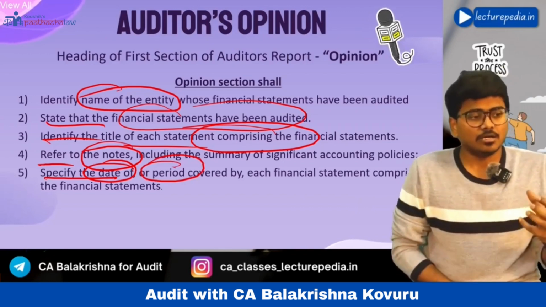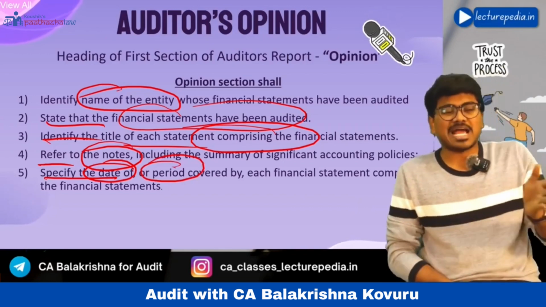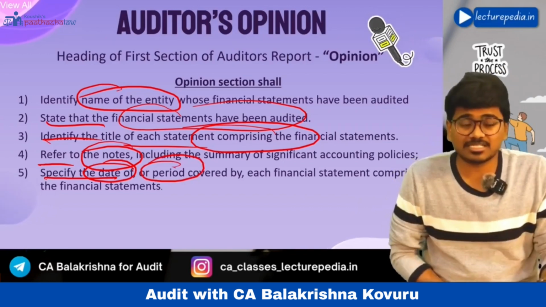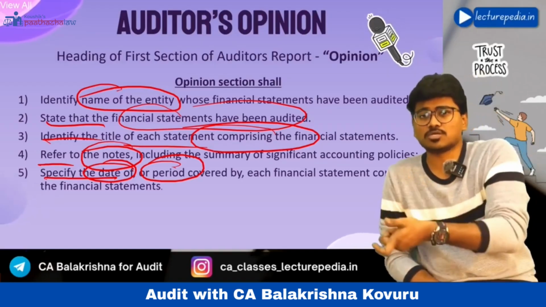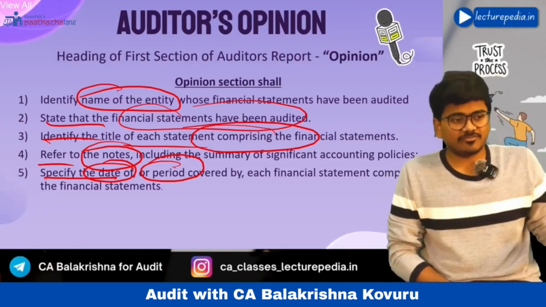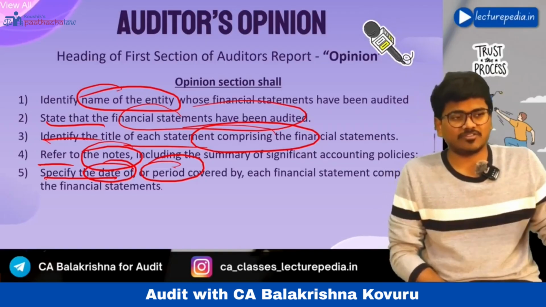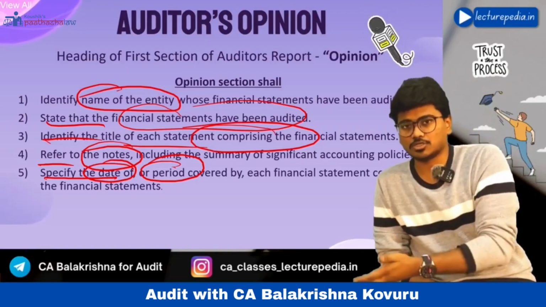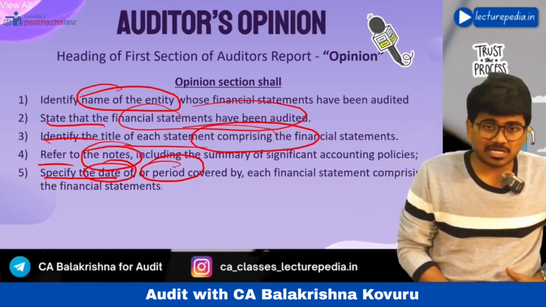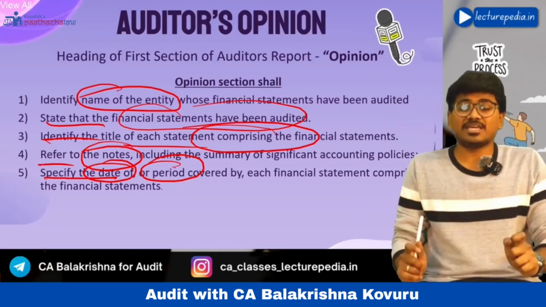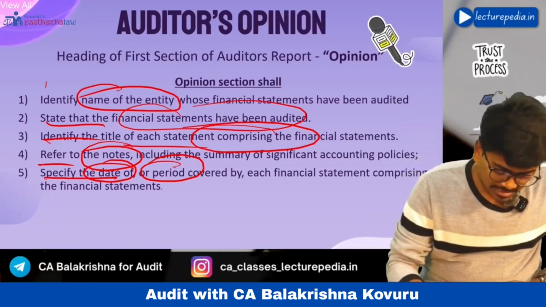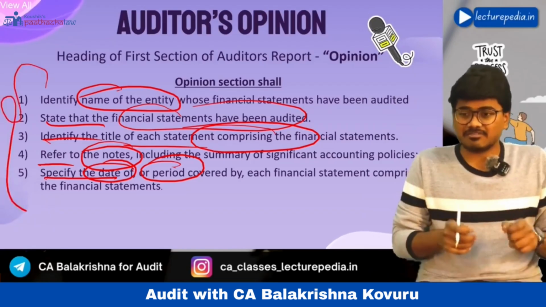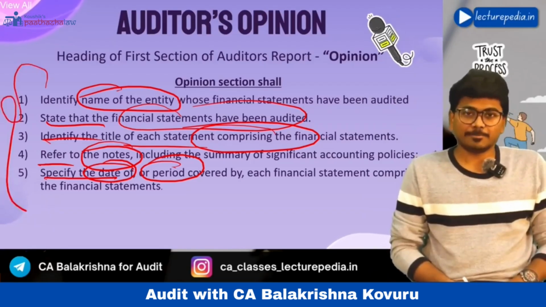Basically, the balance sheet will be prepared as on 31st March, so you should refer to that date as on 31st March of so and so year. Profit and loss will be prepared for a period, like you should mention from 1st April 2024 to 31st March 2025. So the period you have to clearly mention in your opinion paragraph. All these aspects need to be referred to in your opinion paragraph.